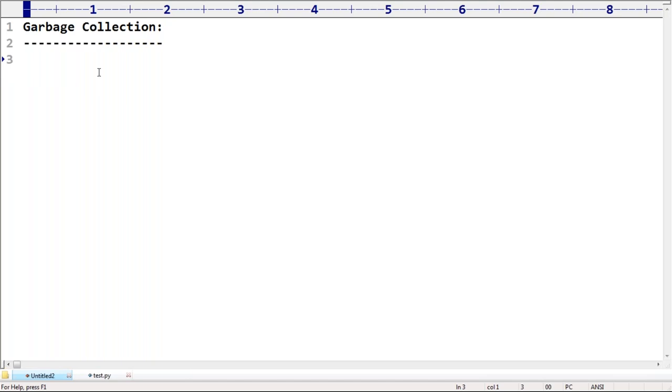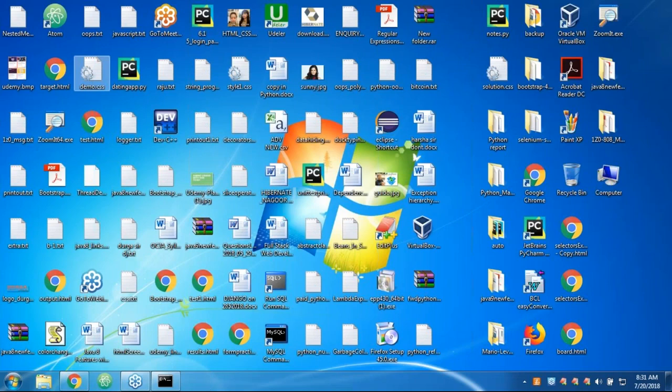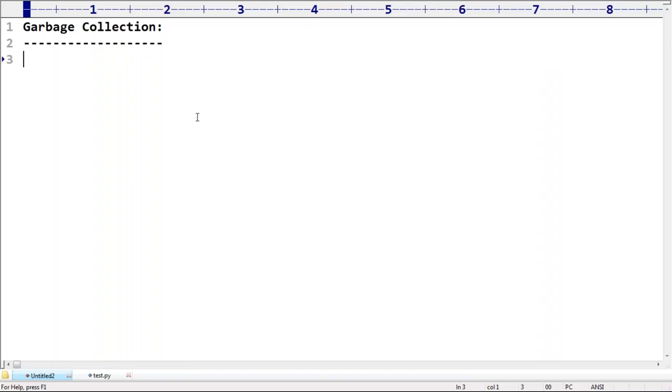Now, let's be aware of a few points about garbage collection, just at a very top level. The main purpose of the garbage collector is not only in Python, but also in other languages like C++.